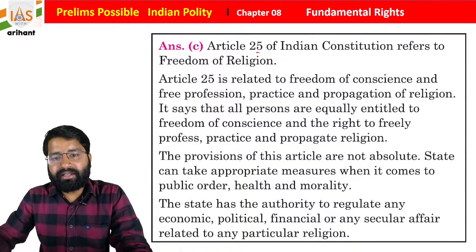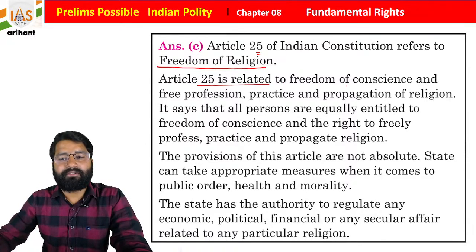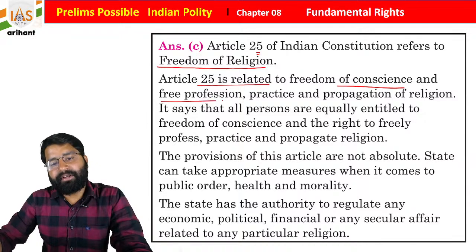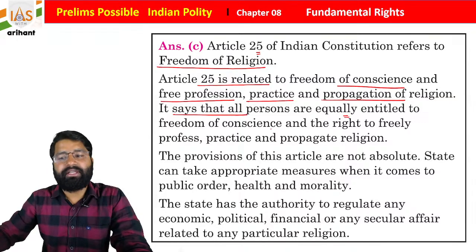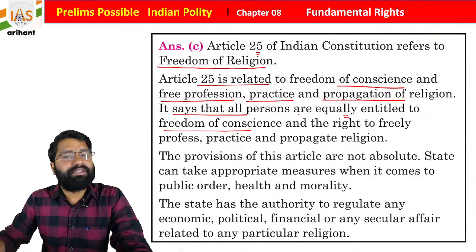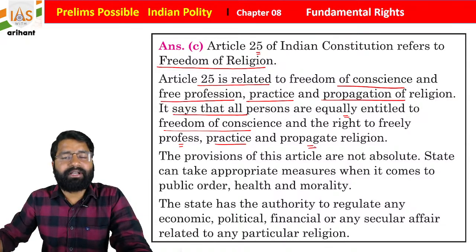Okay, so Article 25 of the Indian Constitution refers to freedom of religion. Article 25 is related to freedom of conscience and free profession, practice and propagation of religion. It says that all persons are equally entitled to freedom of conscience and the right to freely profess, practice and propagate religion.